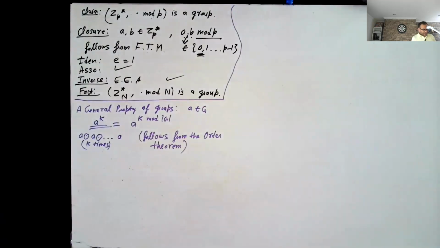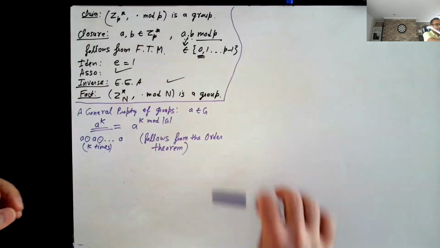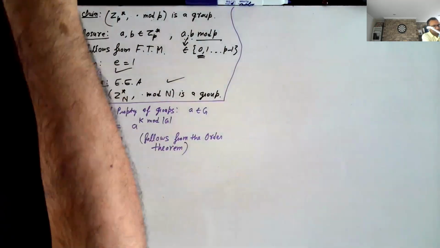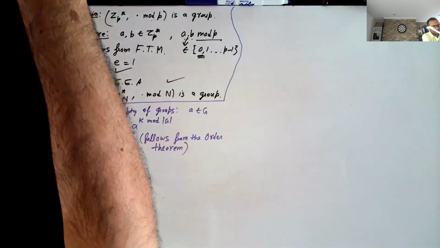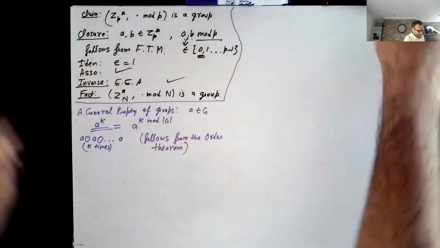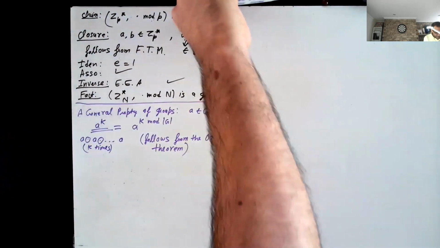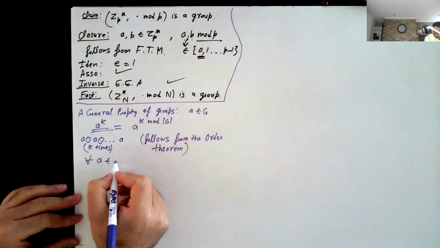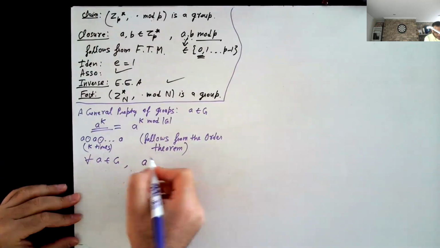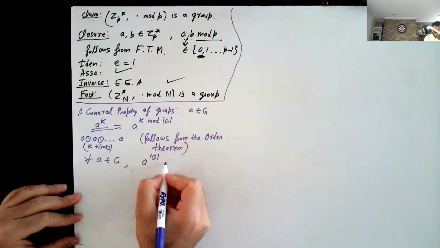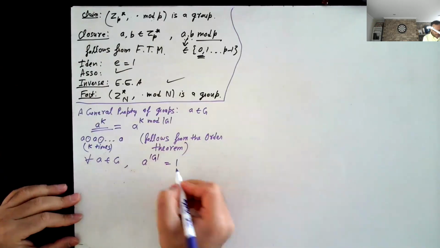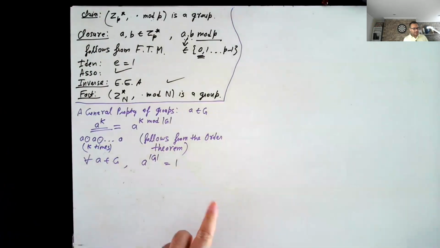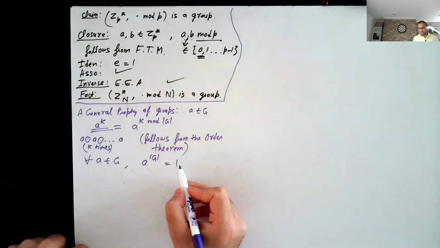Okay, so now this property gives us several interesting things. First, it shows that for every a in G, a to the power |G| is actually equal to 1. And by the way, here 1 is the identity element.